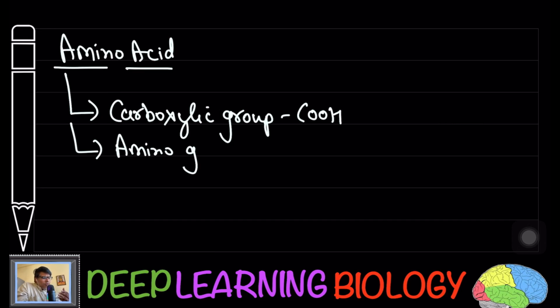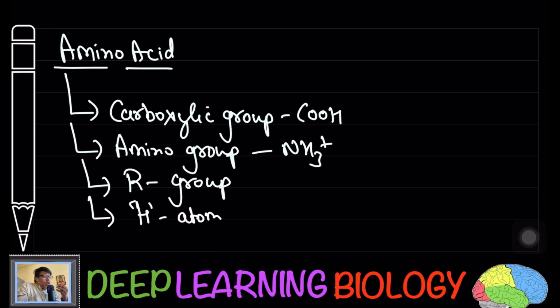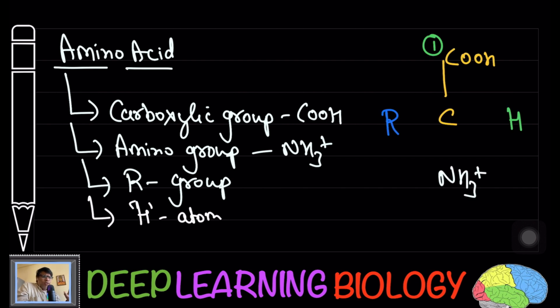So here hopefully you know what amino acids are going to have: a carboxylic group, COOH group, and an amino group, NH3 plus group. In an amino acid you are going to have an R group and a hydrogen atom. Just have a look at the structure of any amino acid.